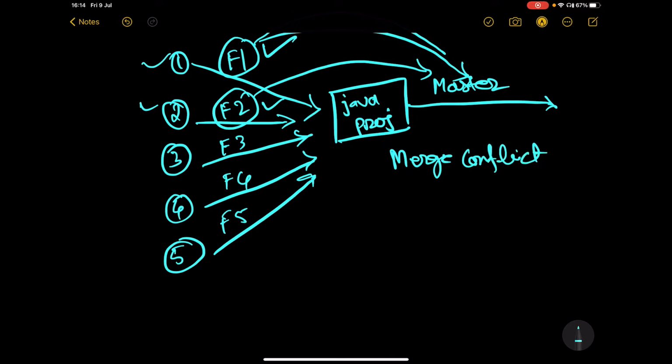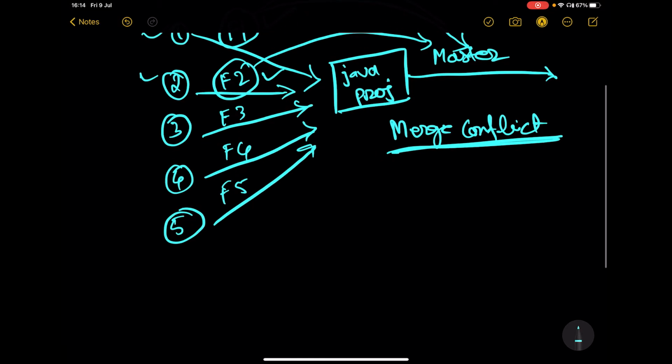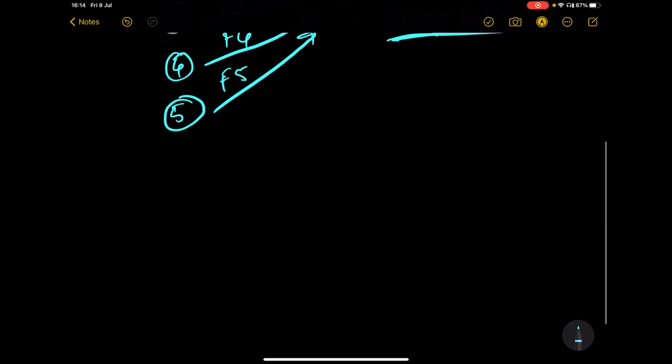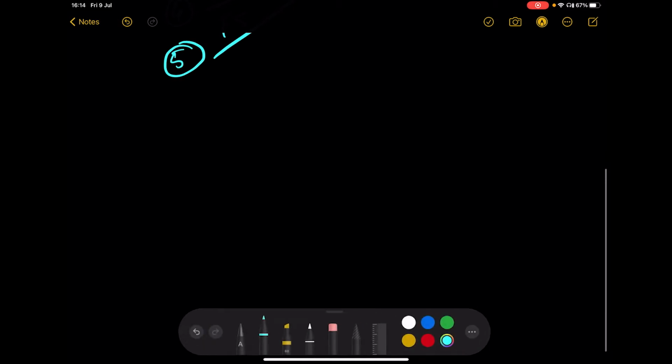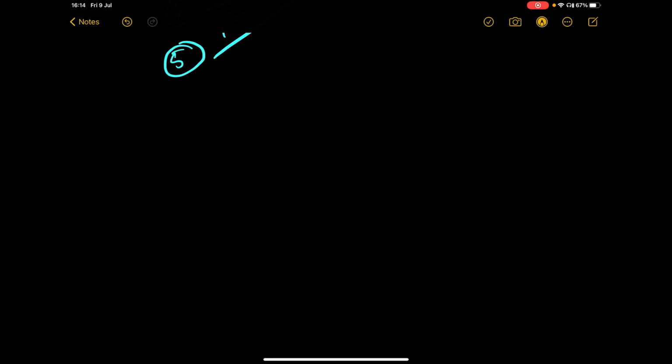Most of the time we can see this error coming. Now we need to see why this conflict comes and when it may come in your project. For that we're going to take a small example. Suppose 2 people are working. One is working in the master branch only, and another is working in a separate branch.